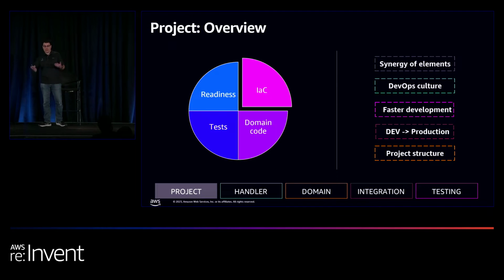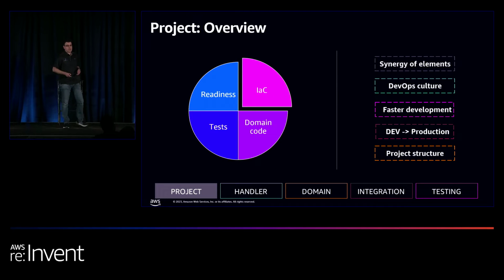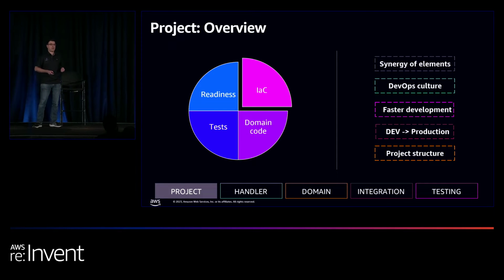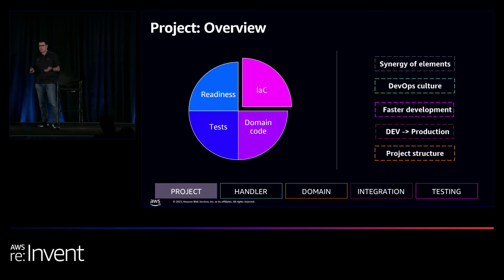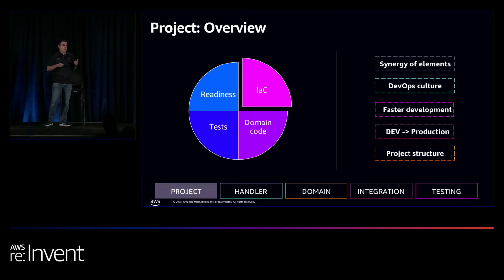So first of all, the way I see it, a serverless service is a synergy between 4 elements: the infrastructure as code, the domain code, the tests, and the production readiness elements. Now, the infrastructure as code is basically the resources that we deploy to the cloud, the API gateway, DynamoDB table, and the Lambda functions. Now, the Lambda functions hold and contain the business domain code.